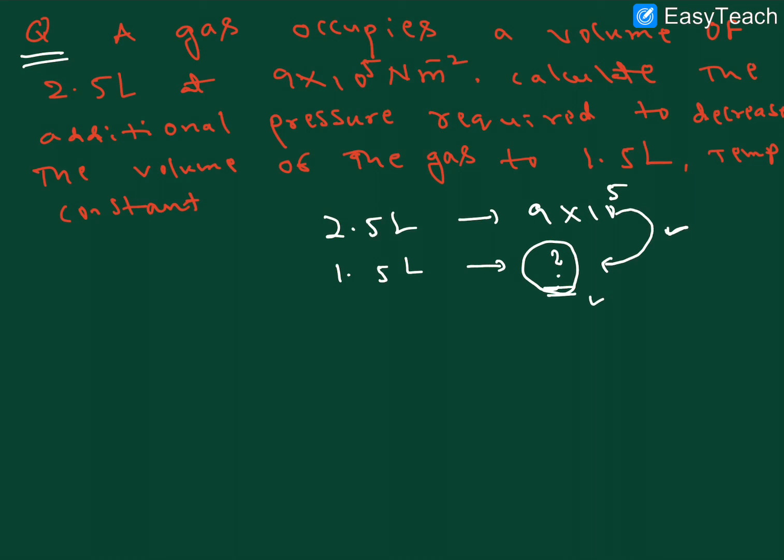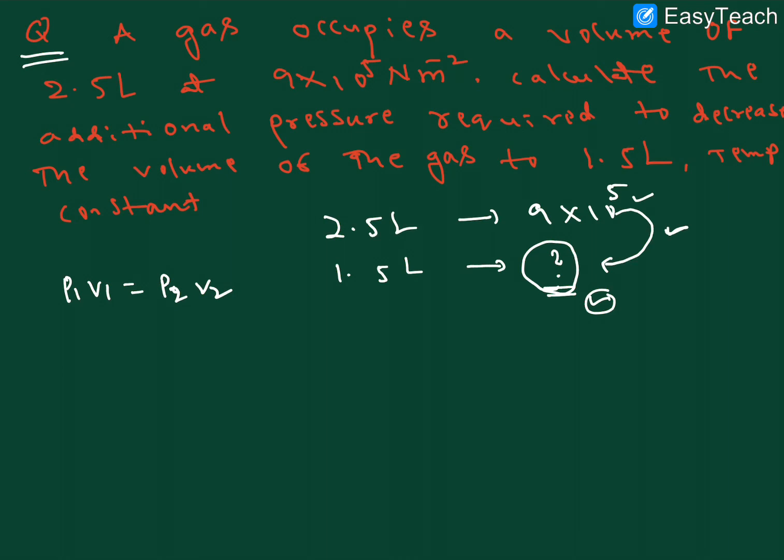So let us discuss now how to solve this. First we calculate this one, and after that subtract this value. So first we want to calculate the P2 pressure. What is the formula here? P1 V1 is equal to P2 V2.